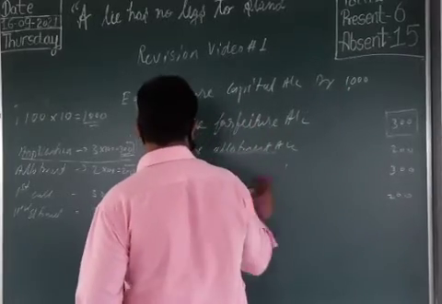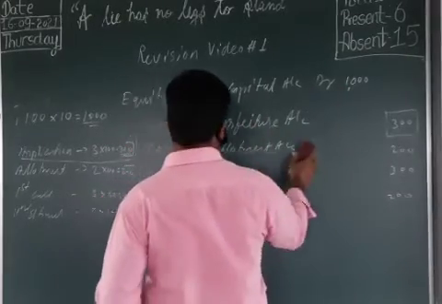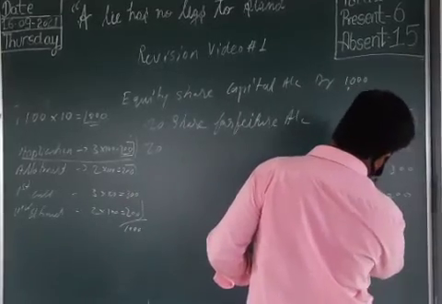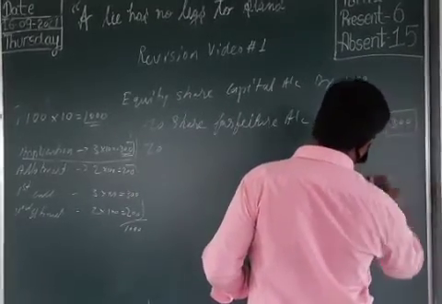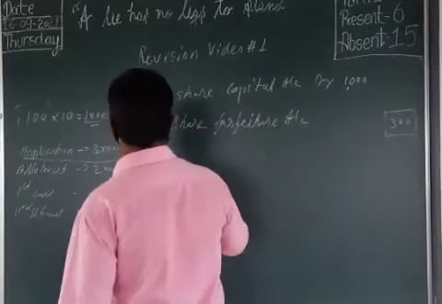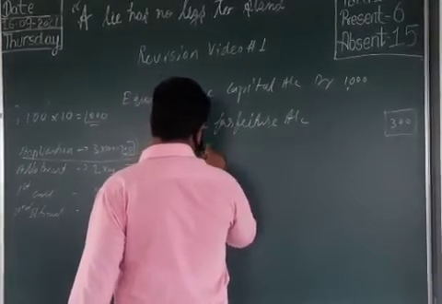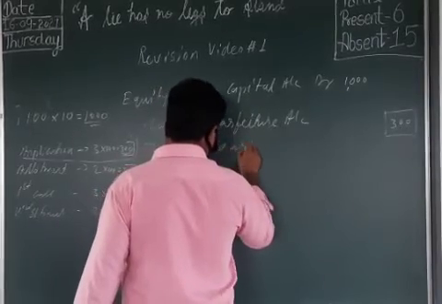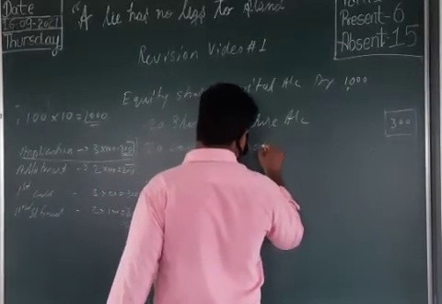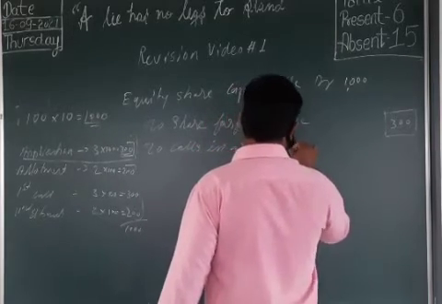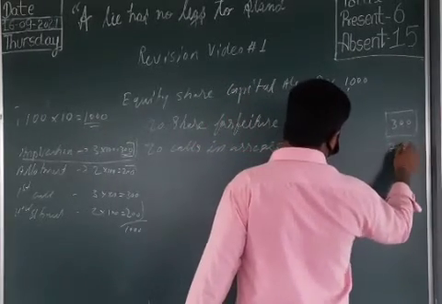Instead of that, we write here calls in arrears account 70.